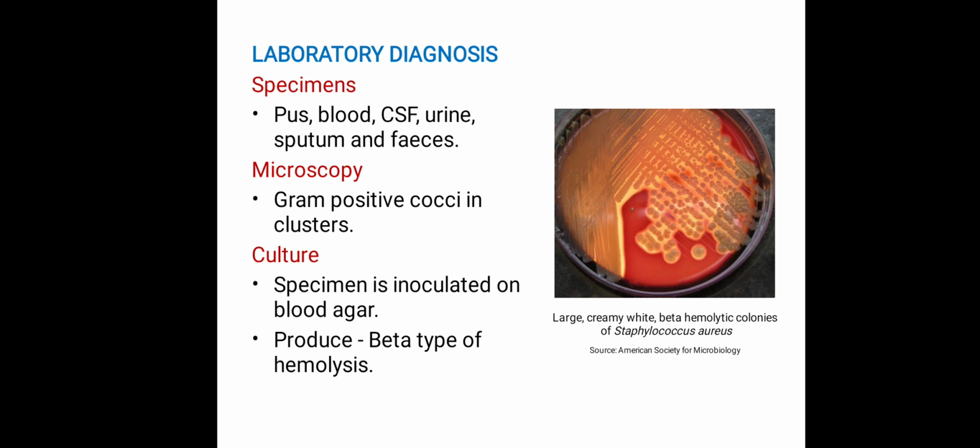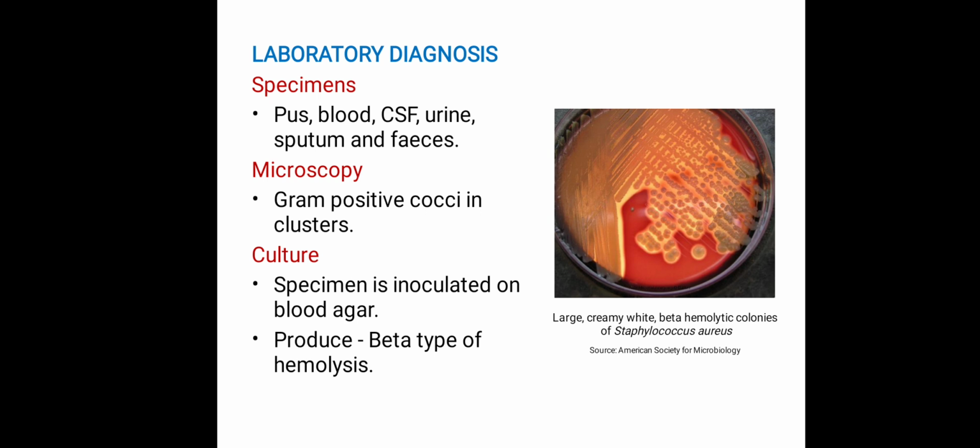Next is the laboratory diagnosis. For the laboratory diagnosis, specimens such as pus, blood, CSF, urine, sputum and fecal matter can be collected from the patients. Microscopy examination. Gram staining of the clinical material reveals gram-positive cocci in clusters. Culture.